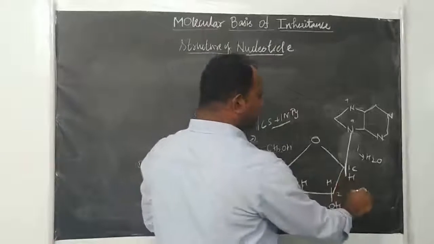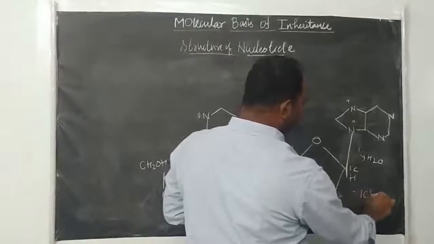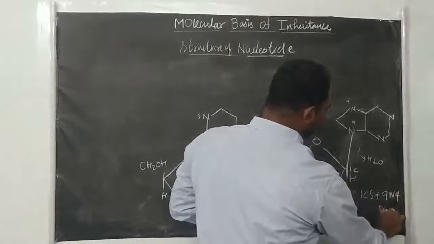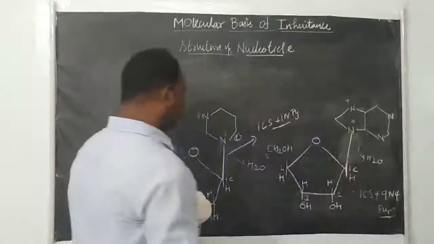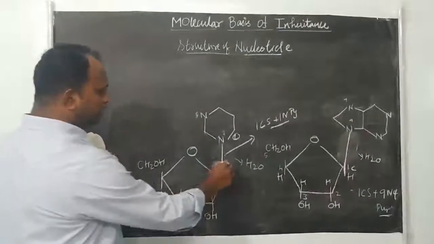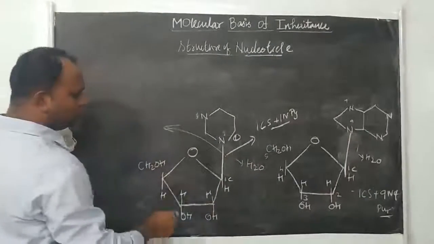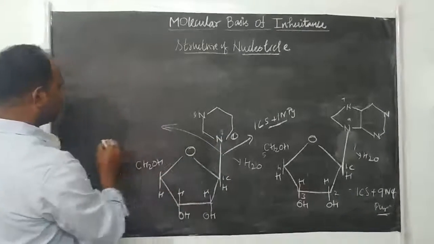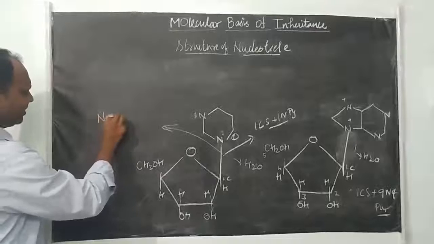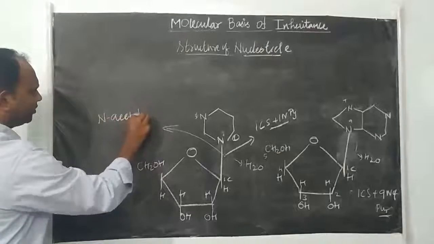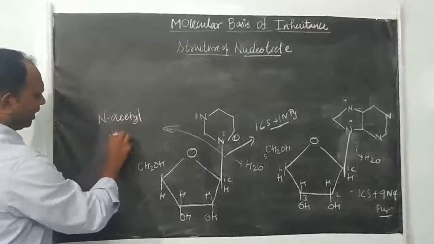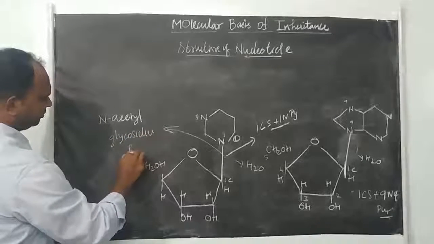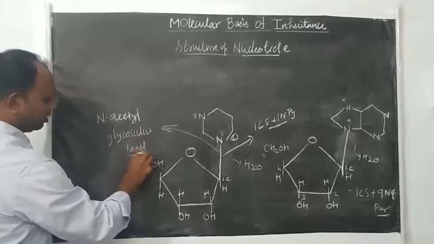But here the bonding is the first carbon of the sugar plus the 9th nitrogen of purine, whatever may be. So the nature of this bond which joins the carbon of the sugar with the nitrogen of the nitrogen base, this bond is called the N-glycosidic bond.